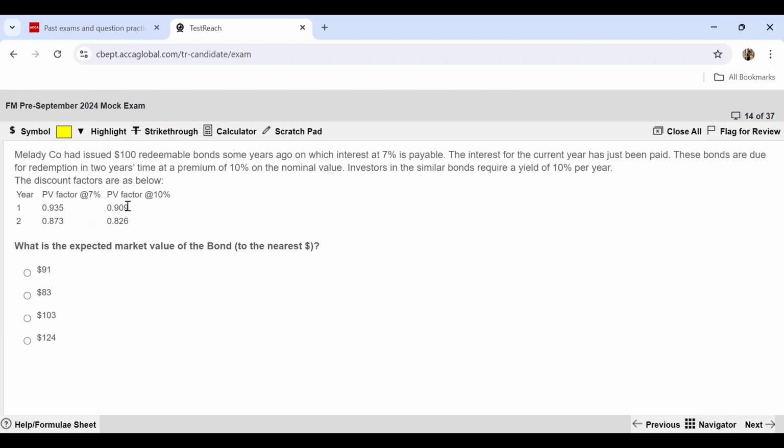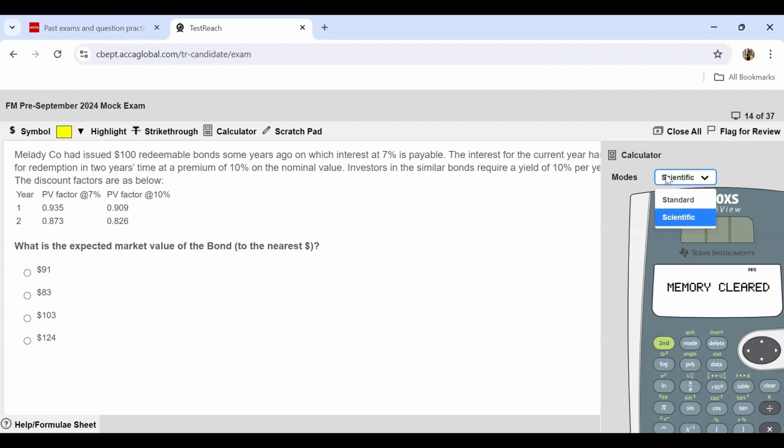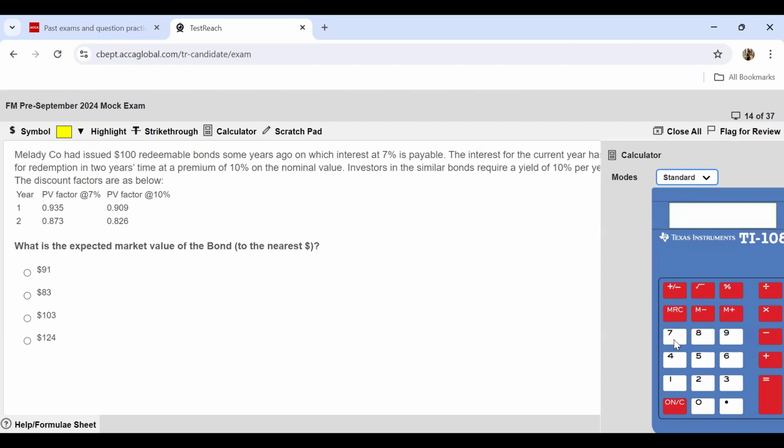Because this year the interest has already been paid, only next year's interest is left. So 7 multiplied by 0.909. This gives you the interest. And then you have to take the redemption value. It's going to be redeemed at a 10% premium, so $110 multiplied by the PV factor, which is 0.826.